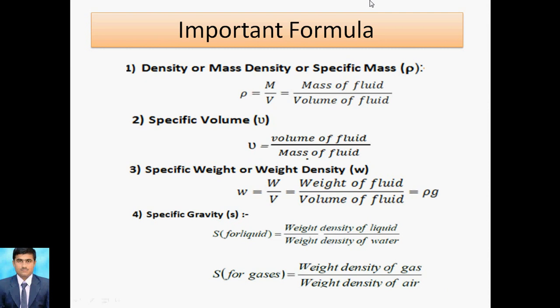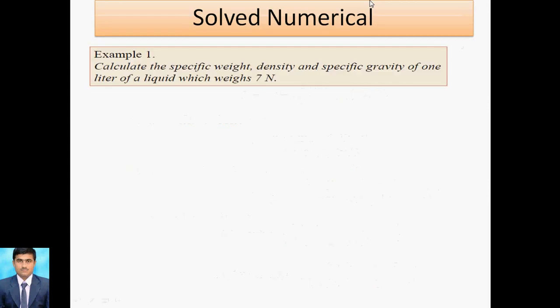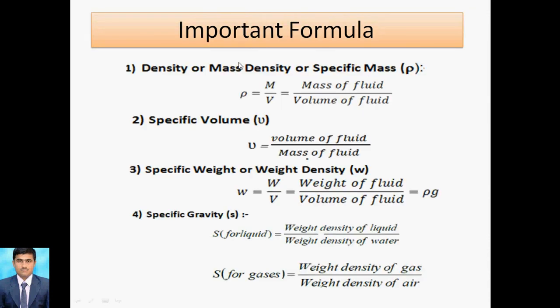Now we will discuss the problems related to this. This formula is important. We memorize that rho is equal to mass upon volume, and specific volume is equal to volume of fluid to the mass of fluid. For specific weight, again there are two formulas. One is W is equal to rho into g. Another is W is equal to weight of the fluid to the volume of the fluid. Specific weight is written here for liquid and gases.